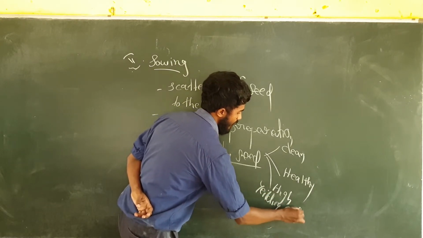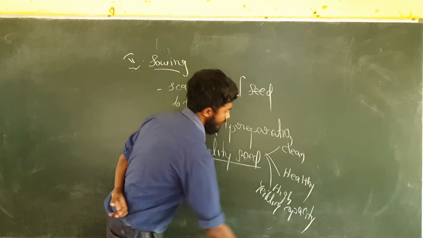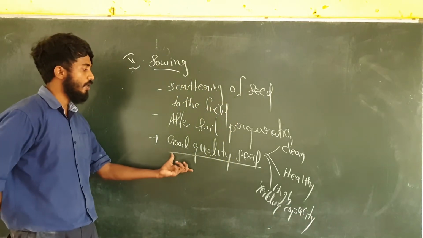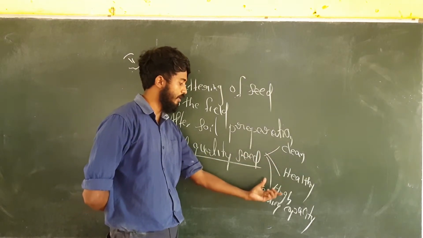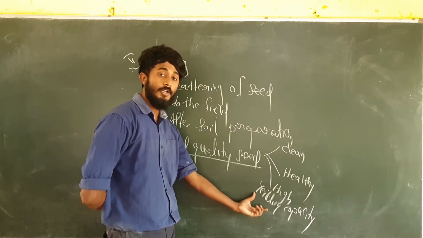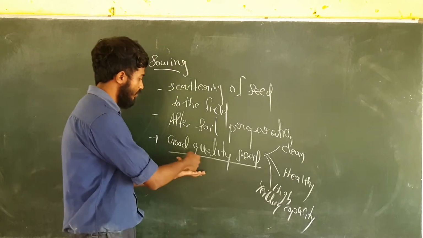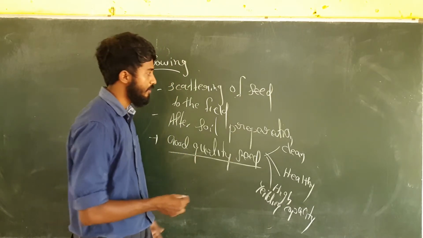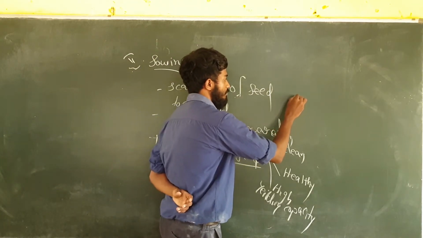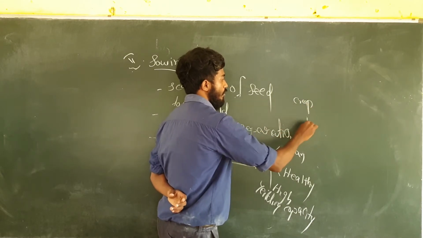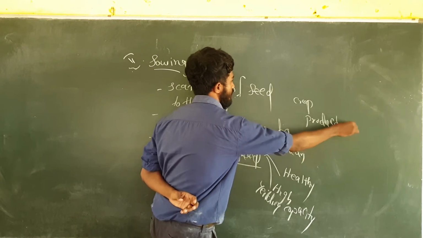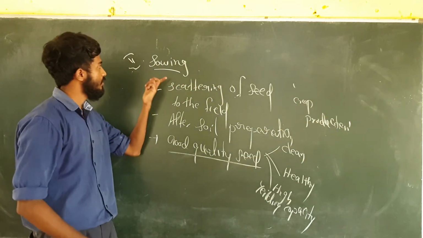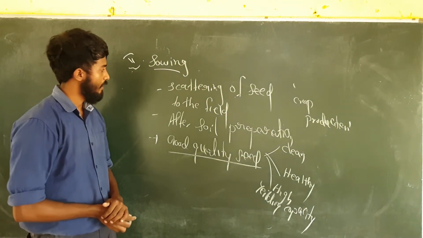Why are we using only good quality seed? Then only we get better crop production. Clear students? So that is about sowing.